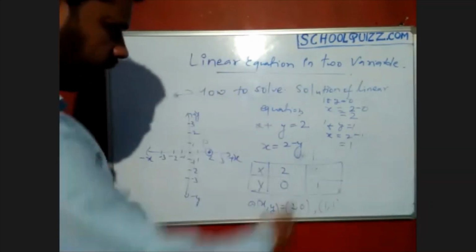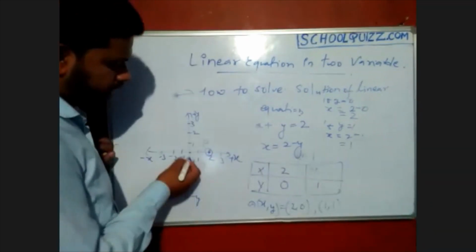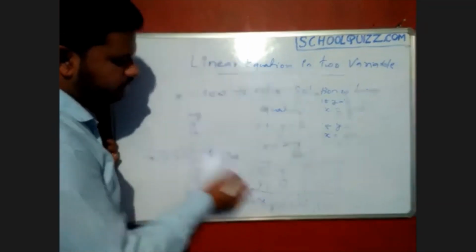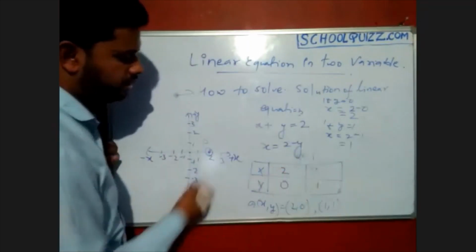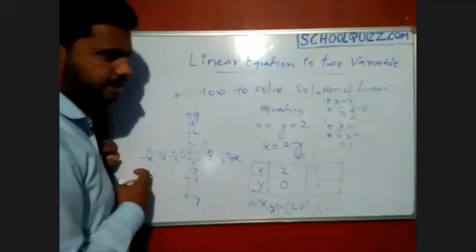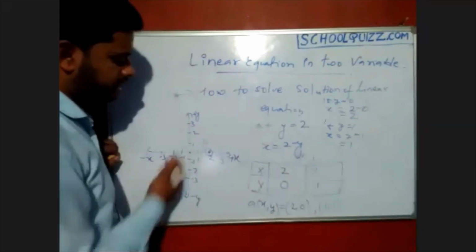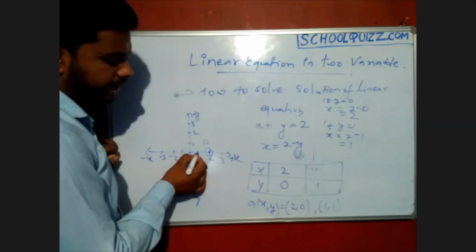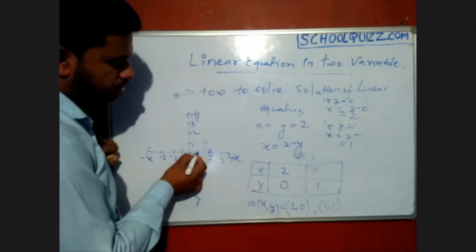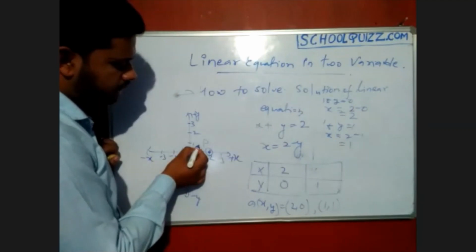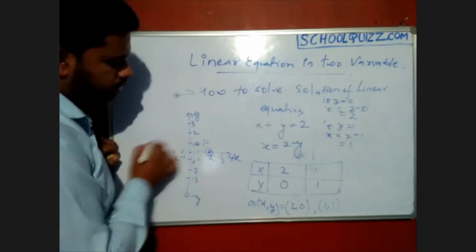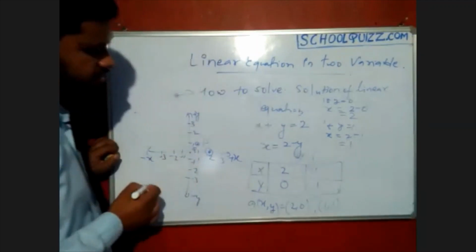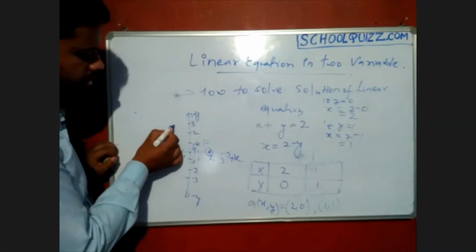Next will be 1 comma 1. Again, move along the x-axis, based on the value of x, you can move in positive x or negative x, but first move on the x-axis. Let it be plus 1. Okay, we got it. Again, y is what? How much? 1. So move positive 1, upwards here. So up to this point we get the second point. See, 2 points we got. Let it be q.